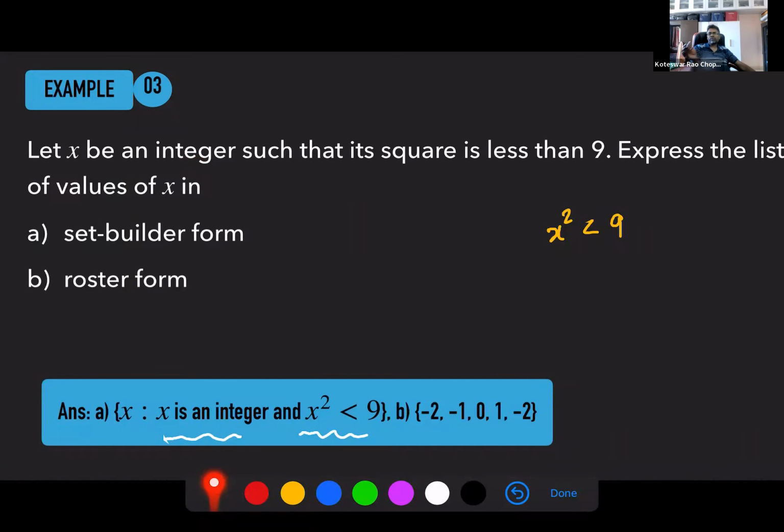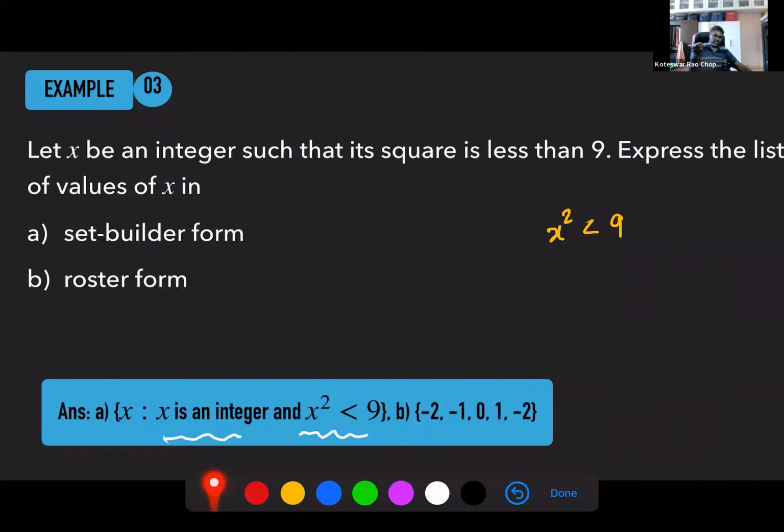So then you can go till -3. But you are really looking at less than 9, so I cannot include -3 and 3. So any integer between -3 and 3 will be part of this list. Okay, so these are the numbers. We are okay with this?